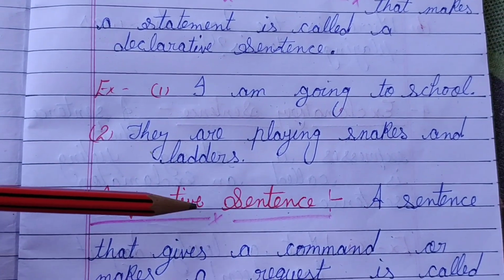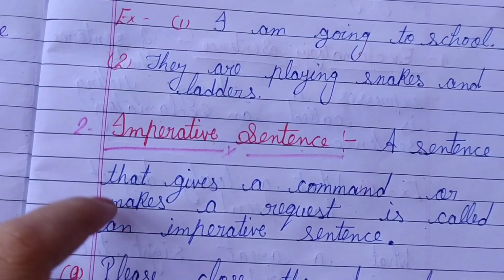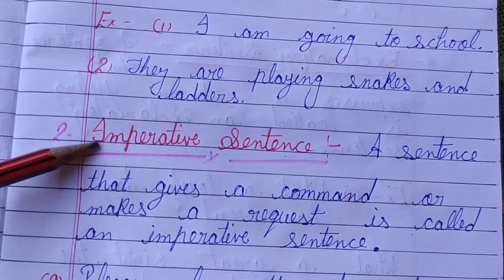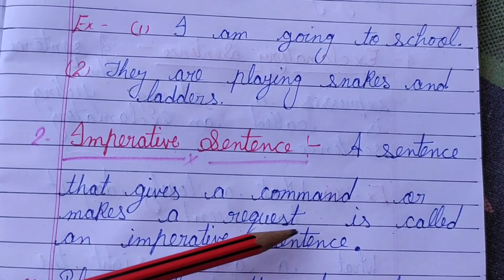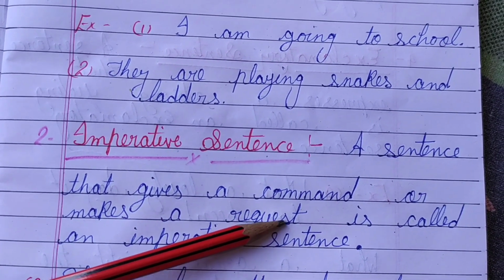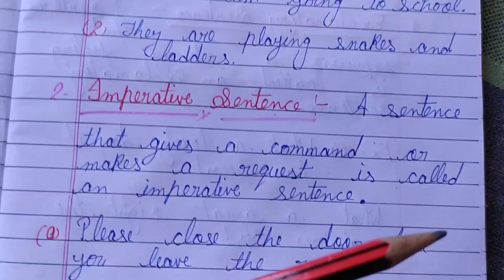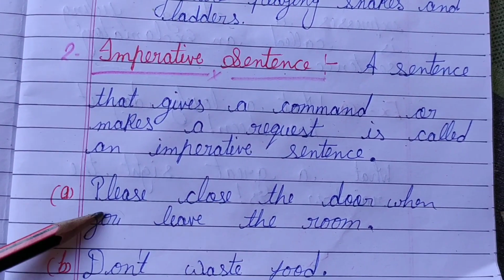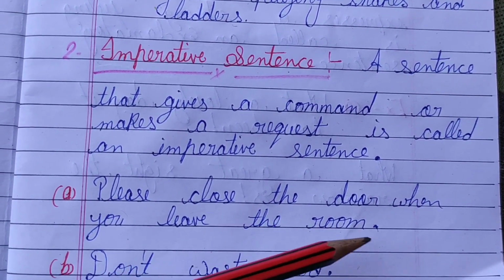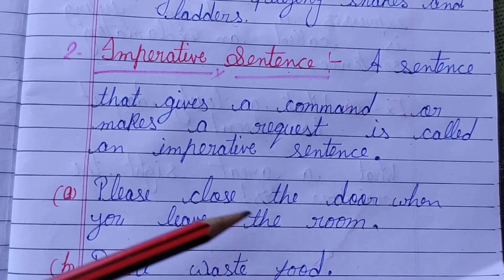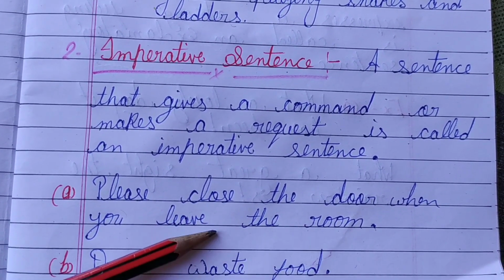Next, imperative sentence: a sentence that gives a command or makes a request. It's so simple to learn, only command and request. Please close the door when you leave the room.